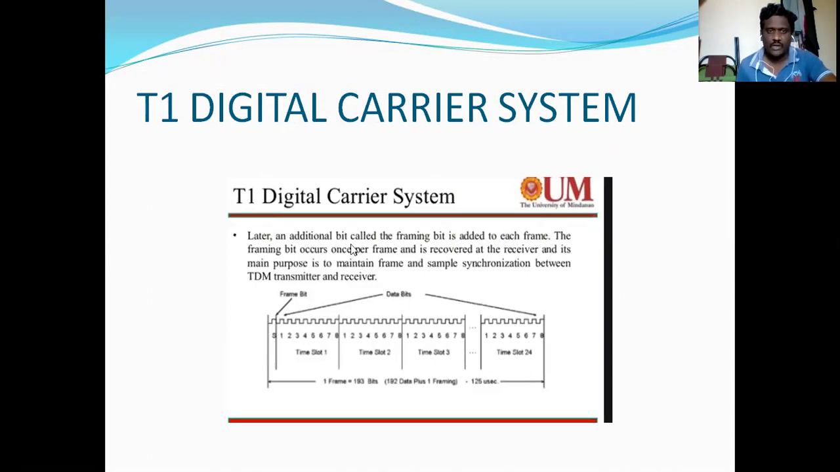The framing bit occurs once per frame, and it is recovered at the receiver at the end of the system. Its main purpose is to maintain frame and sample synchronization between the time division multiplexer transmitter and the receiver, because here we divide the time into time slots. How many time slots in the T1 digital carrier system? 24 time slots.